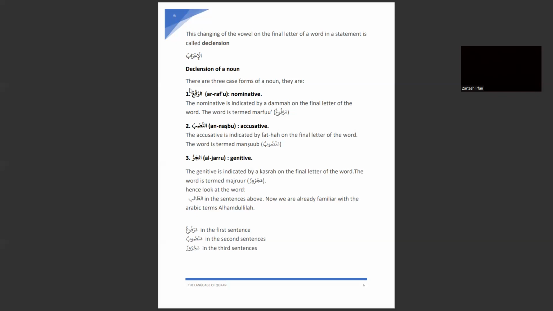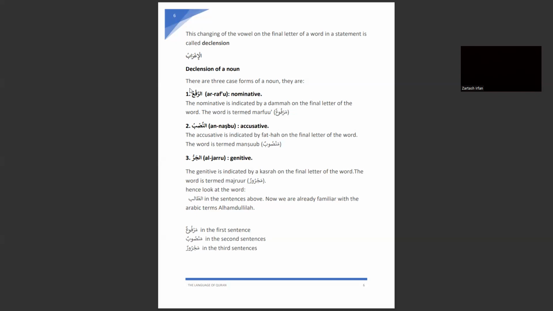Same way, nasab is indicated by a fatha on the final letter of the word, and the word is termed mansoob. You can repeat after me: mansoob. In the same way, jar is indicated by a kasra on the final letter of the word, and the word is termed majroor.